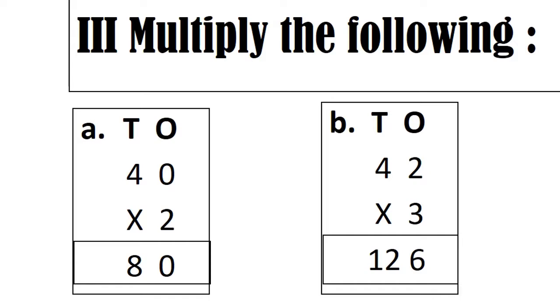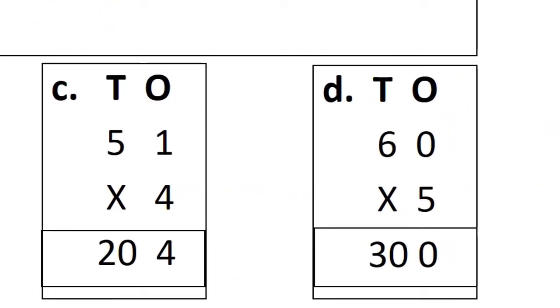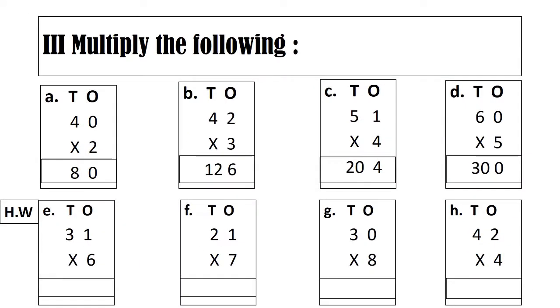Now 3 twos are 6 and 3 fours are 12. Here on ones place we have 1, so read the table of 4. 4 ones is 4 and 4 fives are 20. Okay. 5 zeros are 0. 5 sixes are 30. The other four sums you do it on your own.